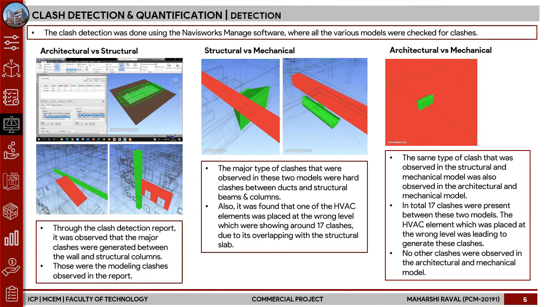Talking about the interference checks, or what we better know as clash detection and quantification. As a part of the clash detection exercise, we used the Navisworks Manage software to run clashes and see what the errors in design or modeling were. As we can see, we checked architectural versus structural, structural versus mechanical, and architectural versus mechanical models, and we found some clashes. The main understanding we got was that most of the design work has been done right, while there were some modeling errors which were found as clashes.